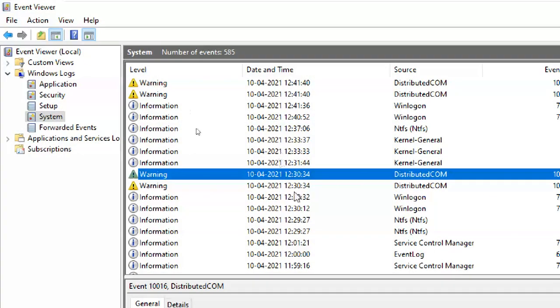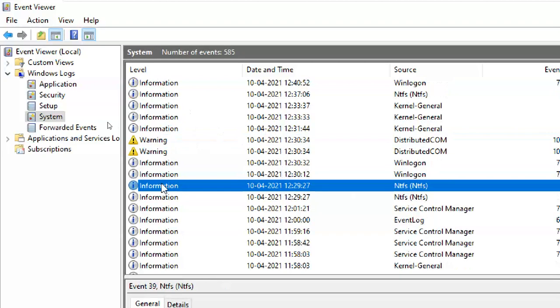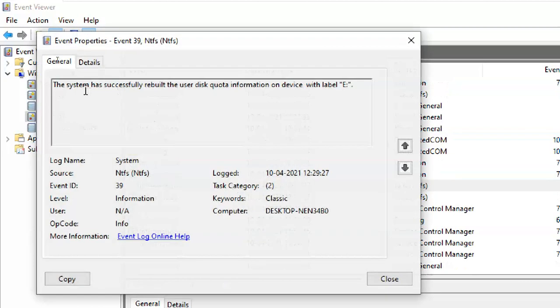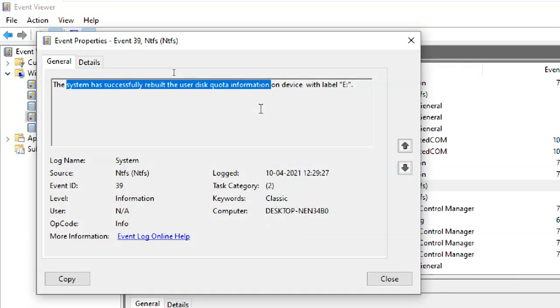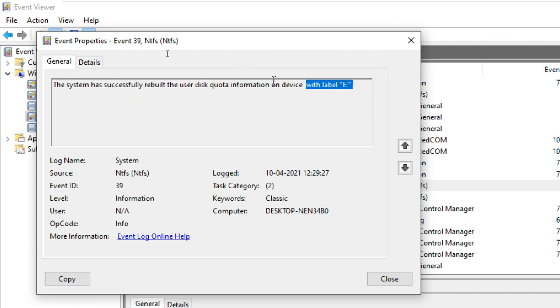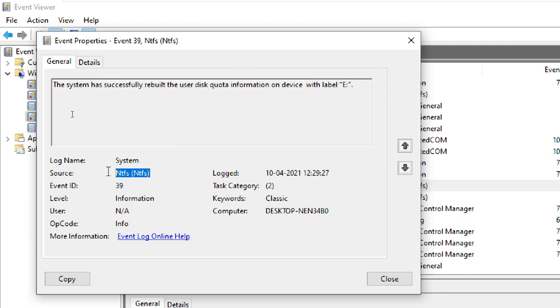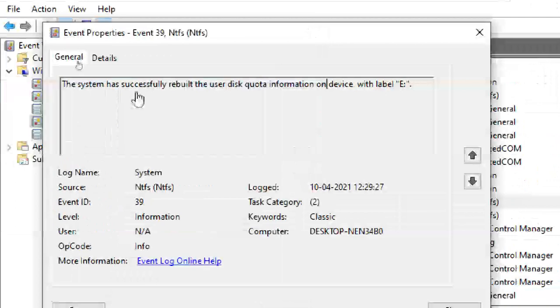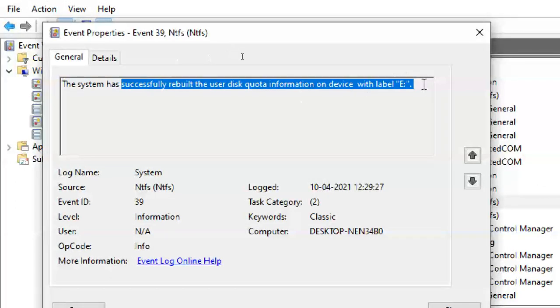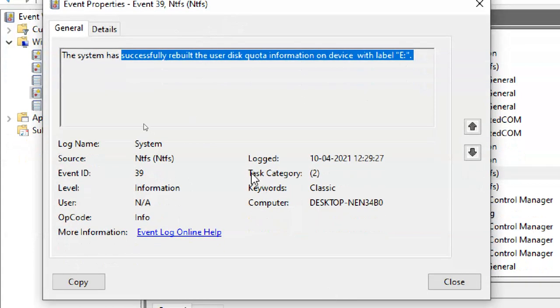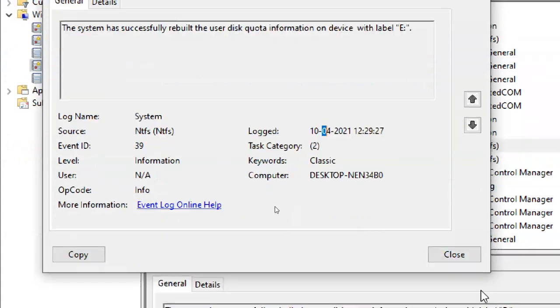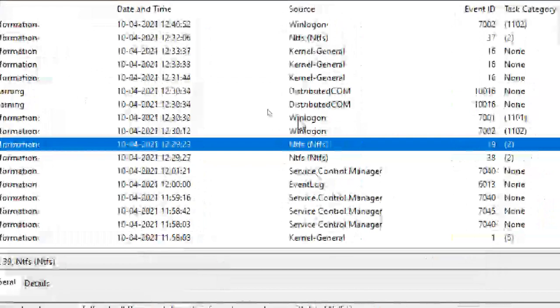No, not this one. So NTFS information, this is a disk quota related event. Can you see the disk quota related events? Each and every event has an event ID. Based on the event ID and sources, we will understand what kind of event it is. Successfully rebuilt user quota information on this one. At what time? Okay, next.